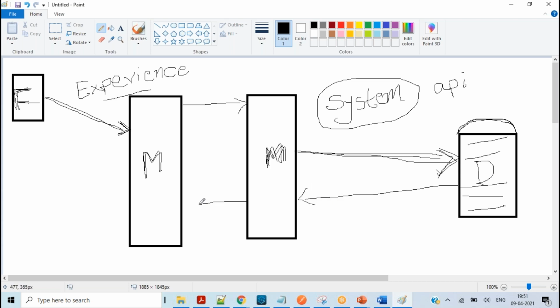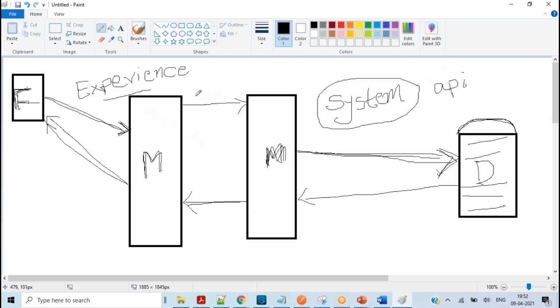So in this case, Flipkart is asking for some data from Mule, and the Mule experience API receives the data request and asks the Mule system API to give the response back. This response is carried forward to the experience API, and the experience API returns the data back to the client. This is how the data is transferred from one API to another.